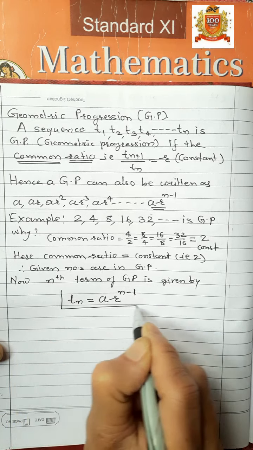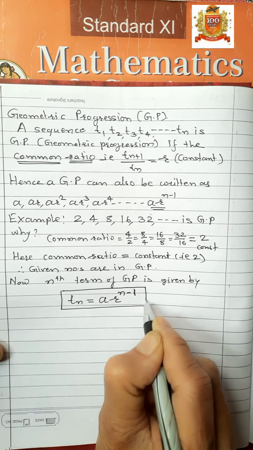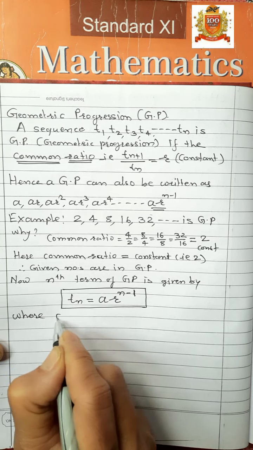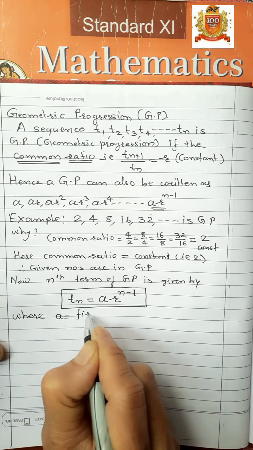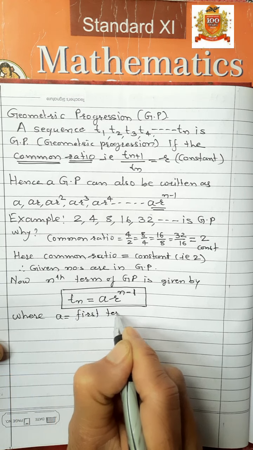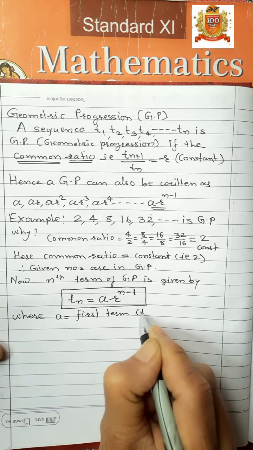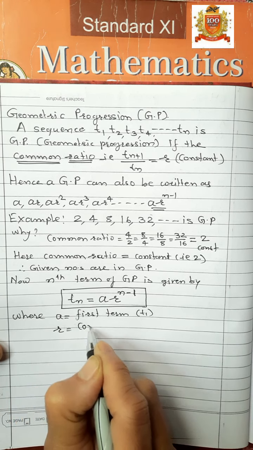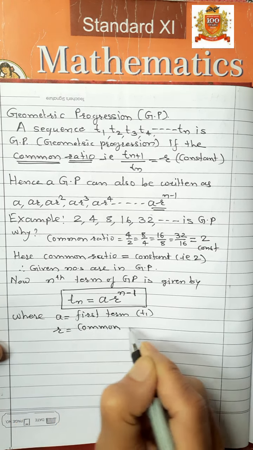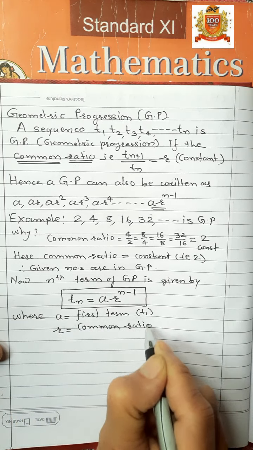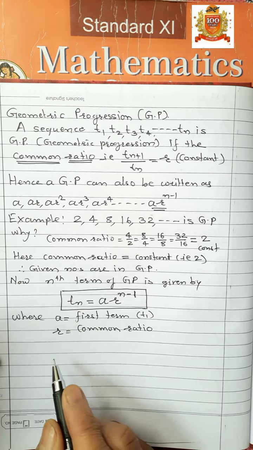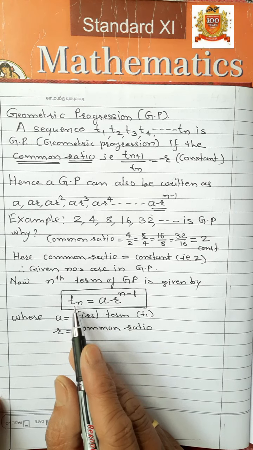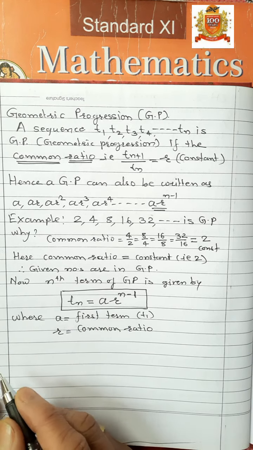This is the formula for finding the nth term of GP, where A is equal to the first term, that is T1, and R is equal to the common ratio. So, by using this formula, we can find the nth term of a given GP.